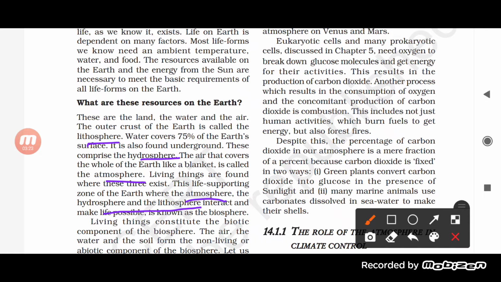And collectively all the three are called the biosphere. Why the term biosphere, students? Bio means life. So the sphere which provides space and helps in completing the basic requirements of the organisms is called the biosphere.